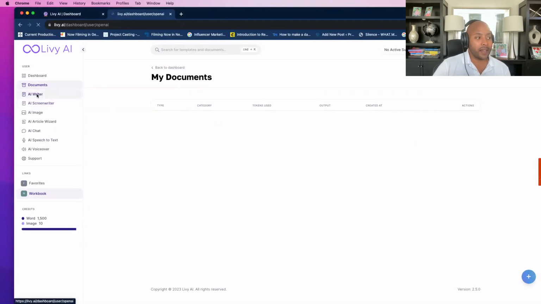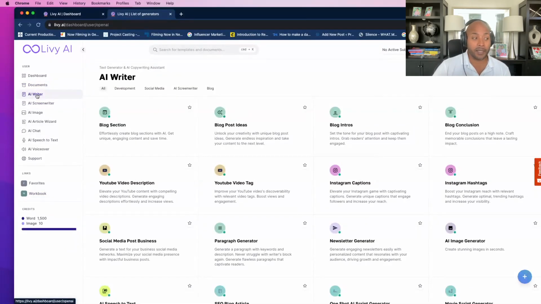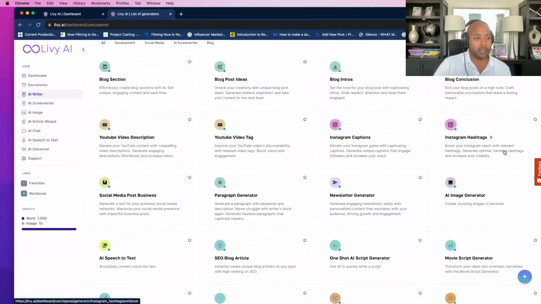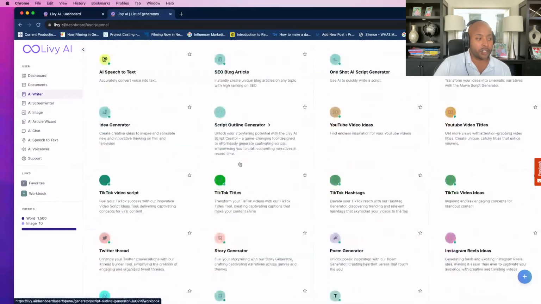We have a list of AI writer tools, and they run the gamut. We have a blog section, blog post ideas, intros, Instagram captions, hashtags, and so forth, TikTok titles. We want to be that one place where you have all the tools that you need in order to create the content that you are using for your content creators or using for your business. So everything is fine-tuned. We take this and we improve upon it with a myriad of tools and capabilities that our AI engineers are actively working on. And you'll be able to find that here with our AI writing tool.